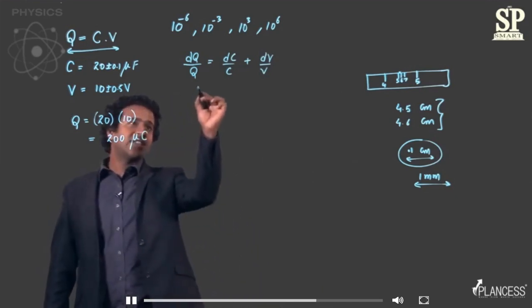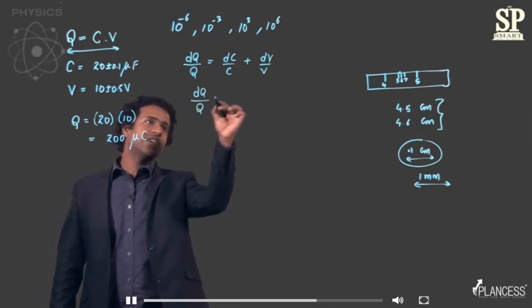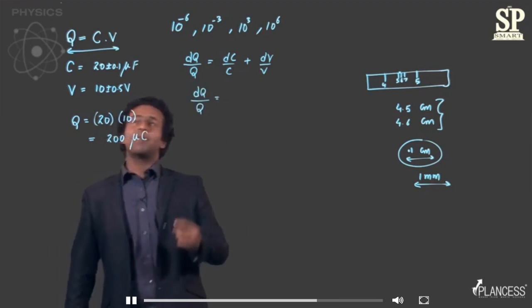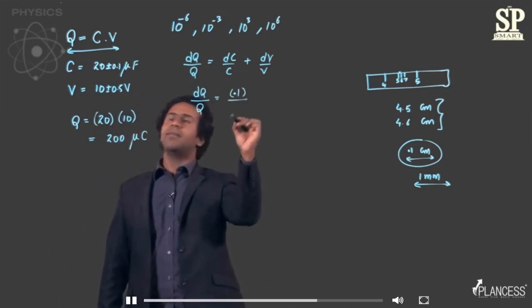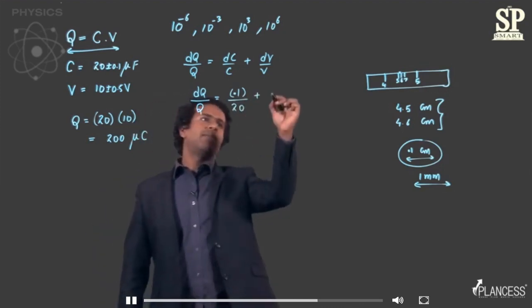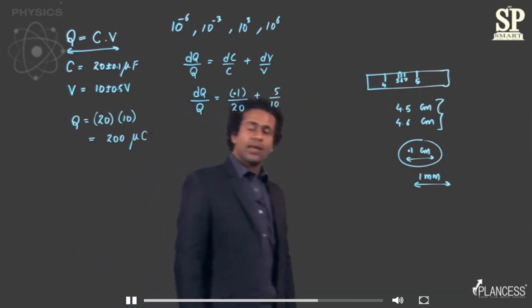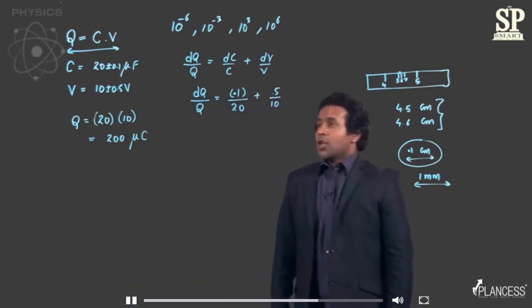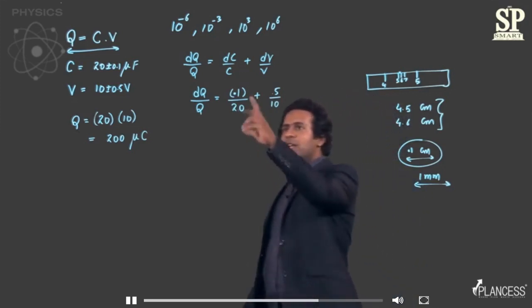So the error in charge divided by the charge itself is equal to the error in capacitance, which is 0.1 divided by 20, plus 0.5 divided by 10, right? So notice that even though capacitance was in microfarad, I only wrote 0.1.